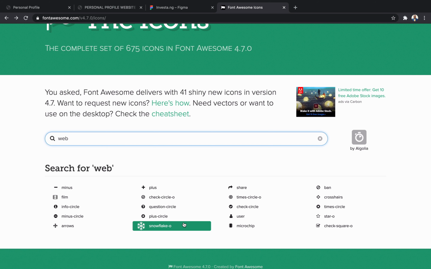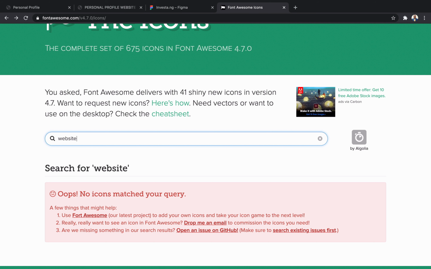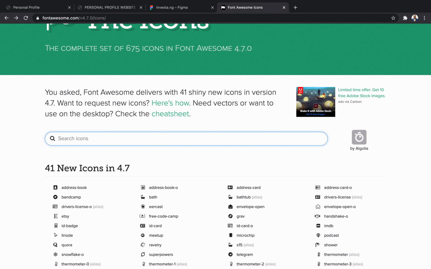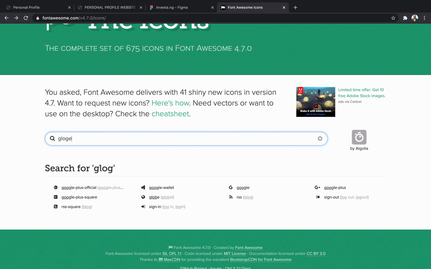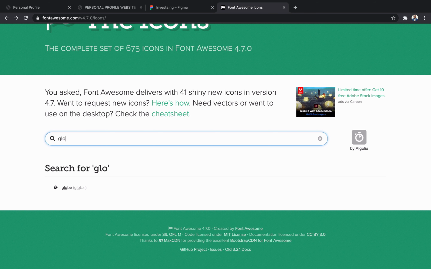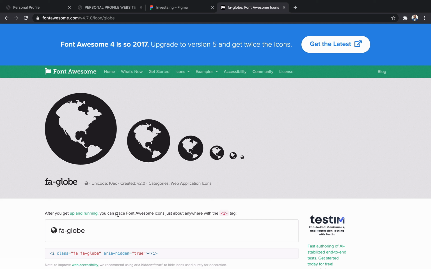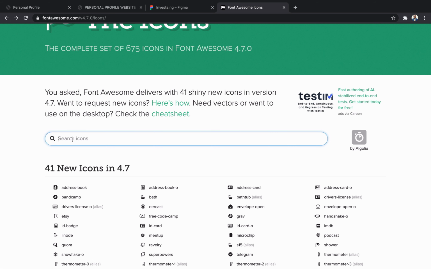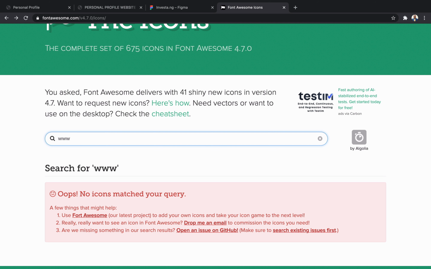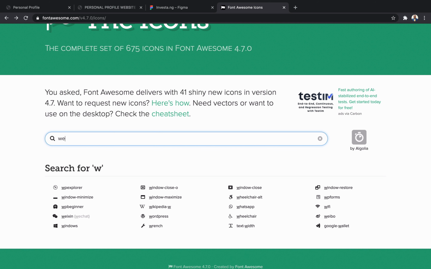I'm not seeing any. Let me put websites. Globe, maybe globe. Sometimes I can use World Wide Web. Or let me search www, whether it is going to bring something.